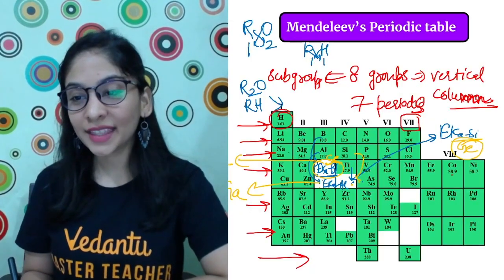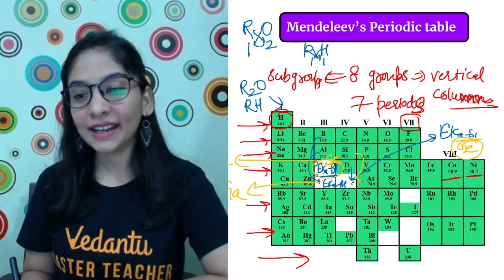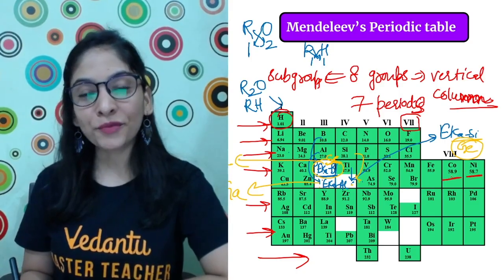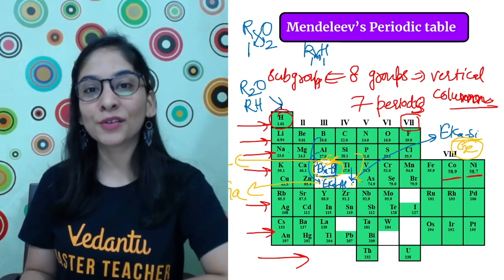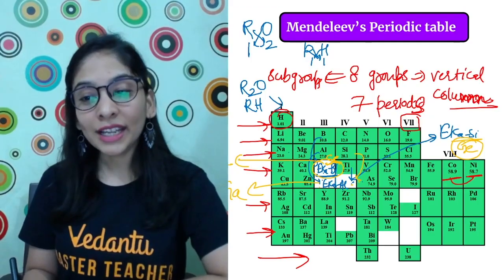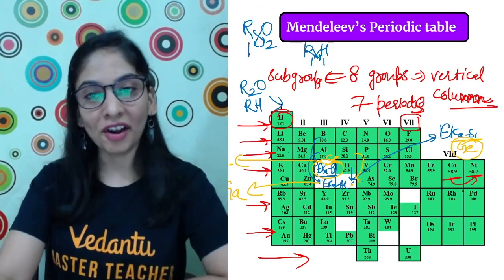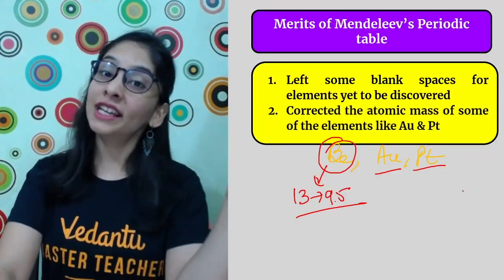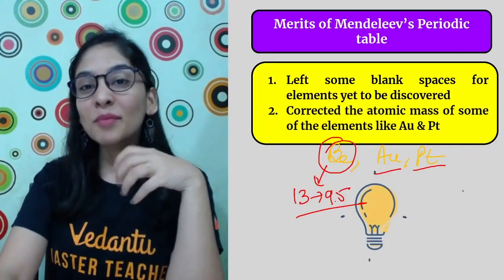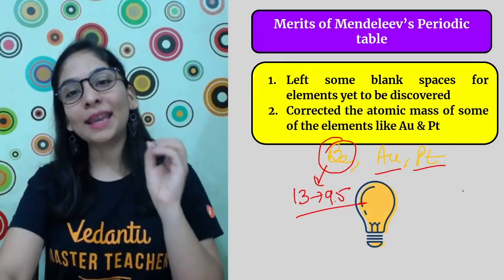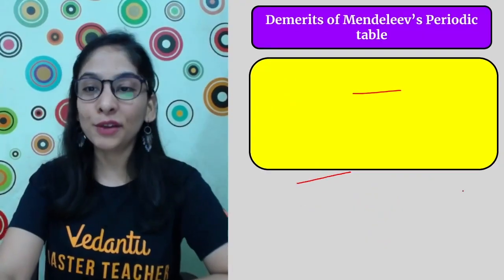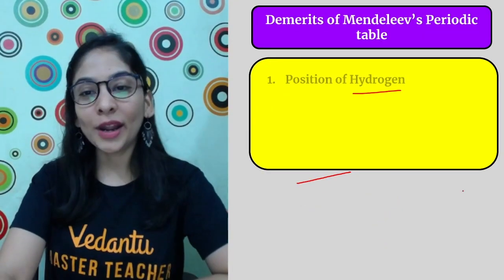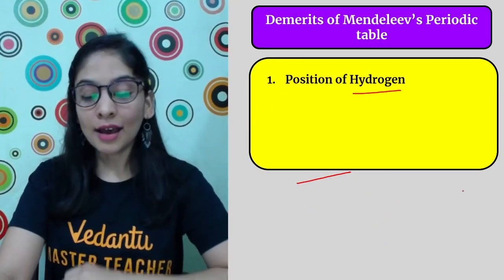What was that? Look at this. Cobalt and nickel: clearly cobalt has a mass of 58.9, nickel has a mass of 58.7. He only said that mass should be in increasing order, but he made the mistake here also. The order is correct, but somehow mass does not follow the same criteria that must be followed.